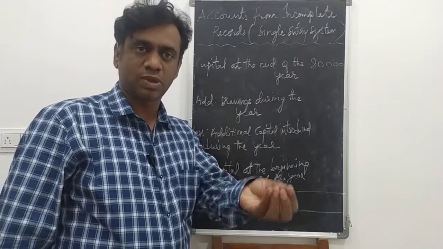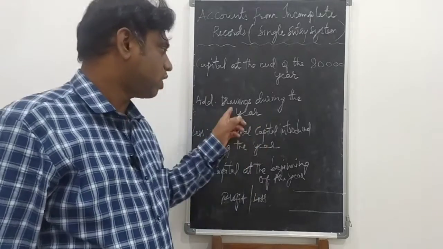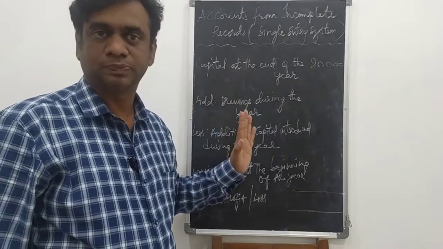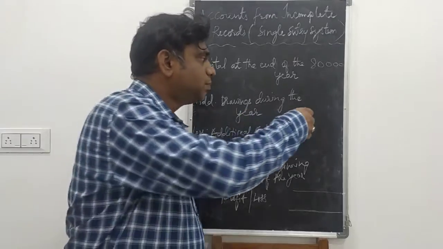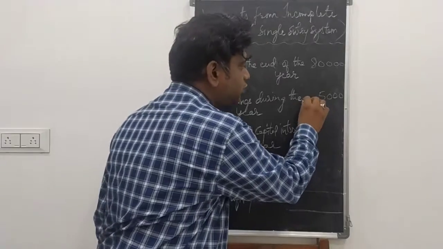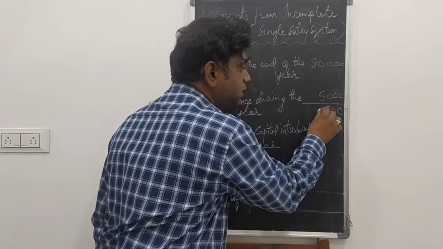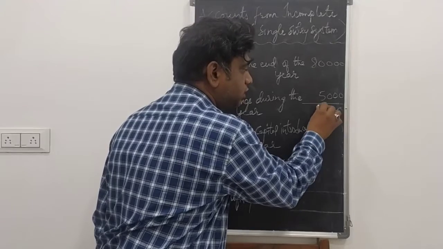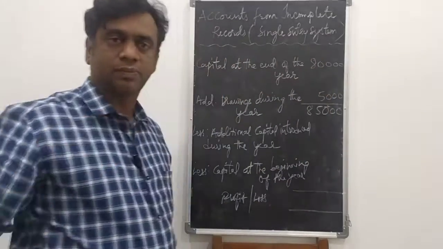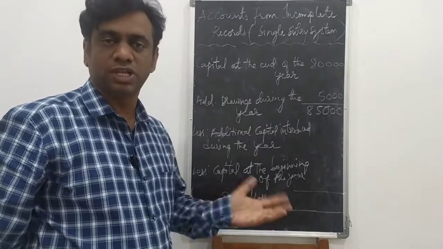For example it is 5,000. You have to add it, so it will become 85,000.